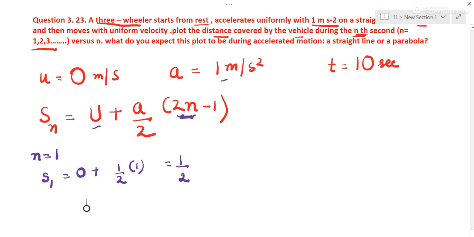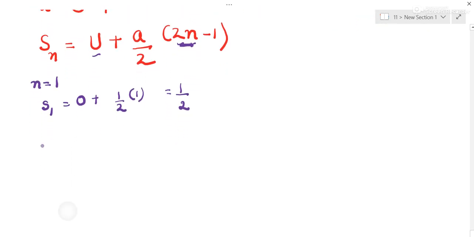Similarly, distance in second, S2: 0 plus a by 2, a is 1, so 1 by 2, 2 into 2 is 4, minus 1, so it is 3 by 2. Similarly, S3 is 0 plus 1 by 2, 3 into 2 is 6, minus 1, 5 by 2.